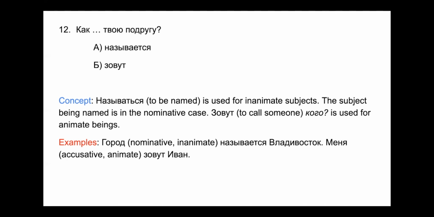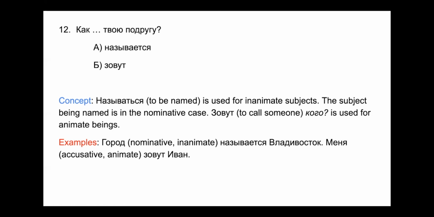Second example, one of the first phrases we ever learned, меня зовут, meaning my name is. That's how we would translate it into English. But really, if we directly translate it, it means me, they call. They being this abstract third person plural. And so we leave off the они. Меня зовут Иван. Меня here is, again, in the accusative case, and it's animate because you are a person. And so that's why when we're talking about names for ourselves or for our dog or for someone else, we use the verb звать, зовут кого.